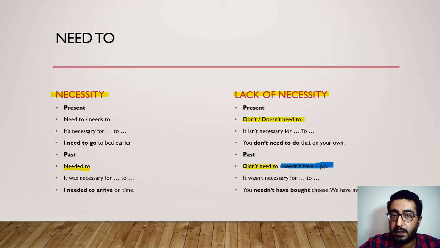So this is slightly different from the rest of the modals, because in this one we use a past participle of the main verb. So as an example here, it says you needn't have bought cheese, we have much. So what does that mean? That means you didn't need to do that.